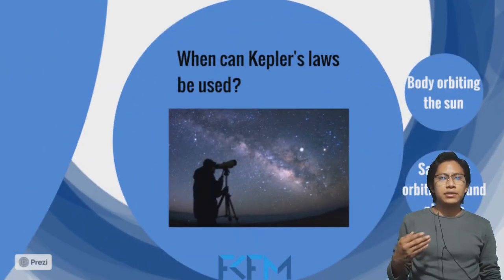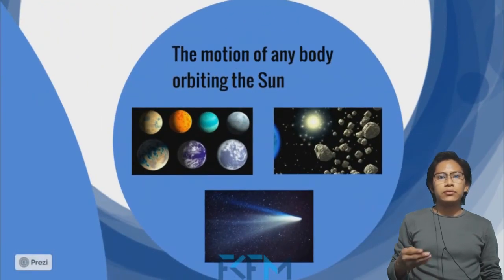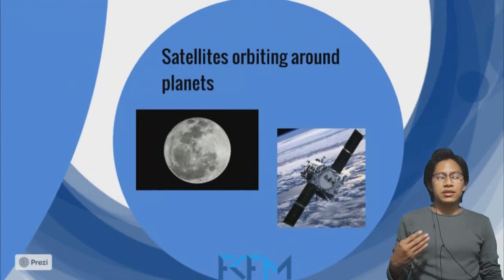And when can Kepler's laws be used? In principle, Kepler deduced these three laws from the observation of the movement of the planets around the Sun. However, thanks to them, we can also study the motion of any body orbiting the Sun, such as planets or asteroids or comets, and also the satellites orbiting around the planet, such as natural satellites, for example the Moon, or artificial satellites.